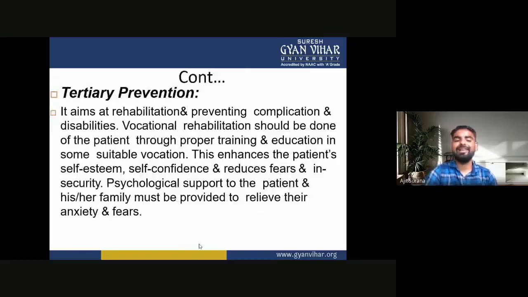Now the tertiary prevention. It aims at rehabilitation, preventing complications and disabilities. Vocational rehabilitation should be done of the patient through proper training and education in some suitable vocation.